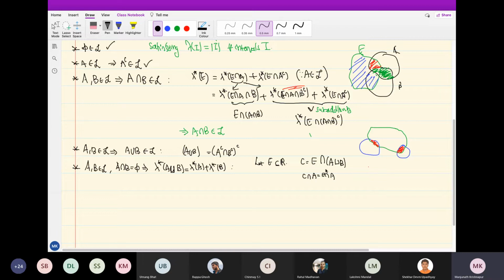So C intersected with A, because the part in B is outside. Similarly, C intersection with A complement is E intersection B. Okay, so that is clear.